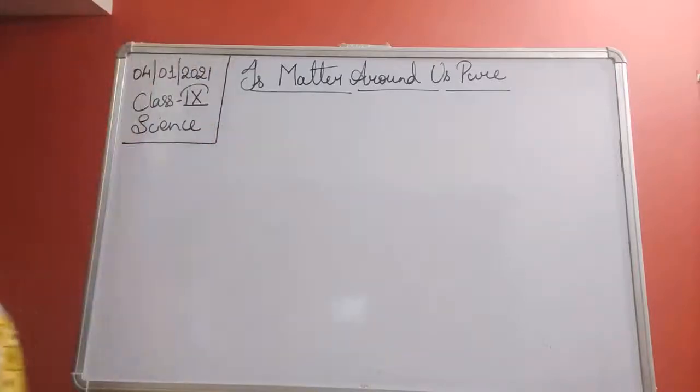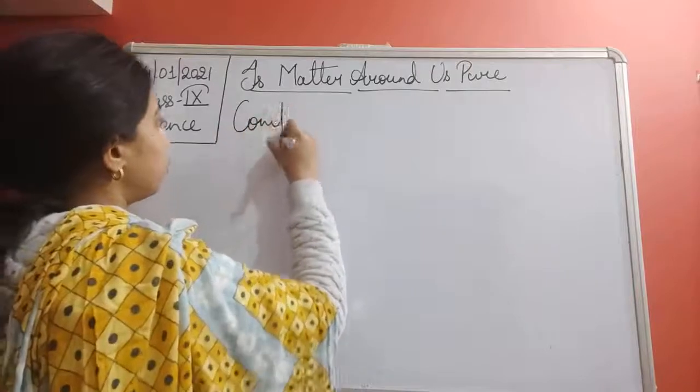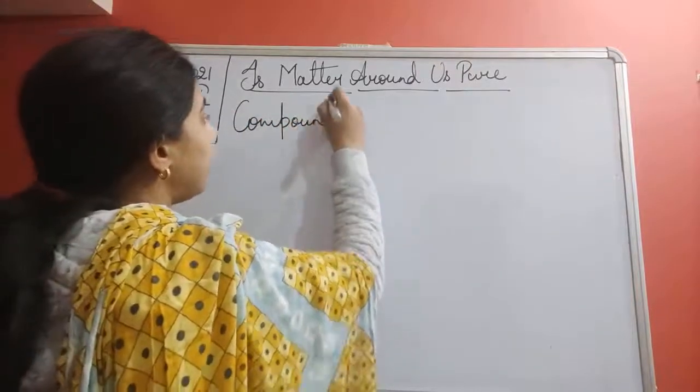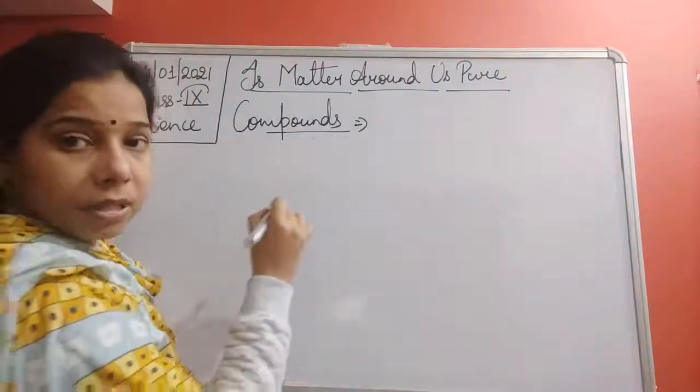Now we were talking about the compound, students, and the properties of the compound.